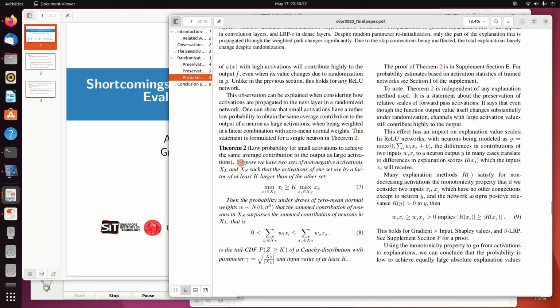This is formalized in theorem 2, where we state that if we have a set of large activations and a set of small activations, then after multiplication with random weights, the probability that the small set of activations overtakes the large set of activations is something like the tail CDF of a Cauchy distribution.